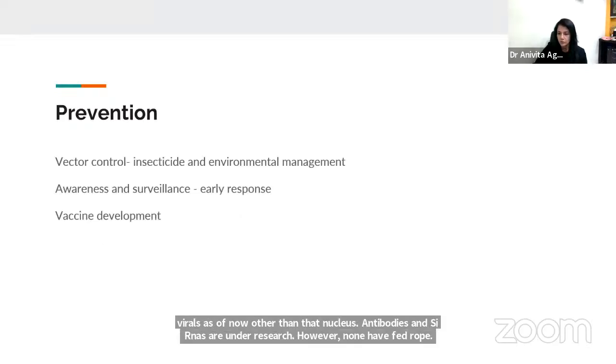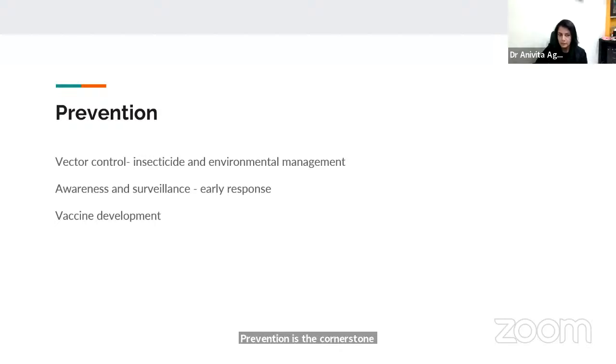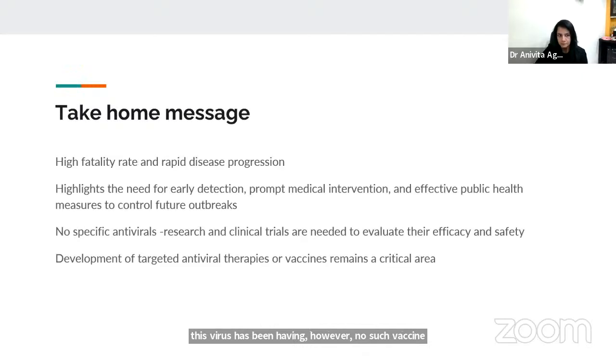Prevention is the cornerstone to combat the outbreak. Vector control, including insecticides, cleaning the environment, and cleaning the crevices where the sandfly resides, is absolutely crucial. Awareness and surveillance have to be done, and early response at a community level is extremely important. Vaccine development has been a challenge because of the sporadic outbreaks that this virus has been having. However, no such vaccine has yet been formulated which is showing any promising results.